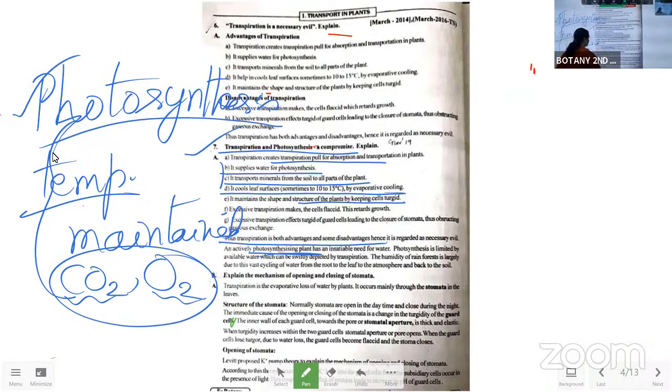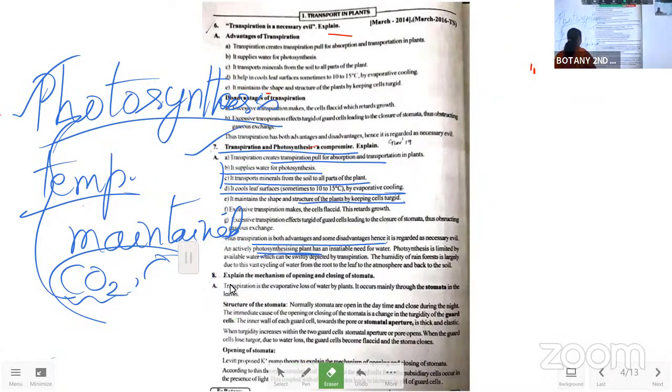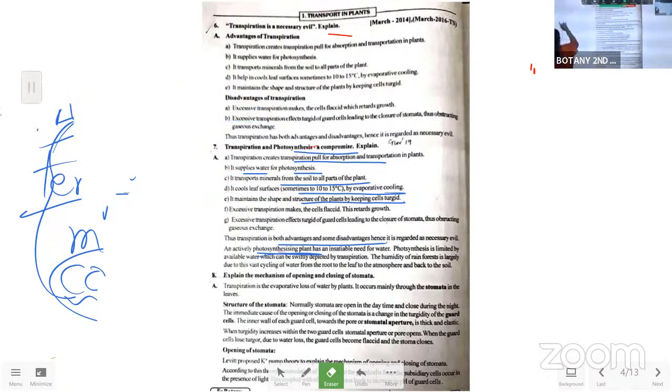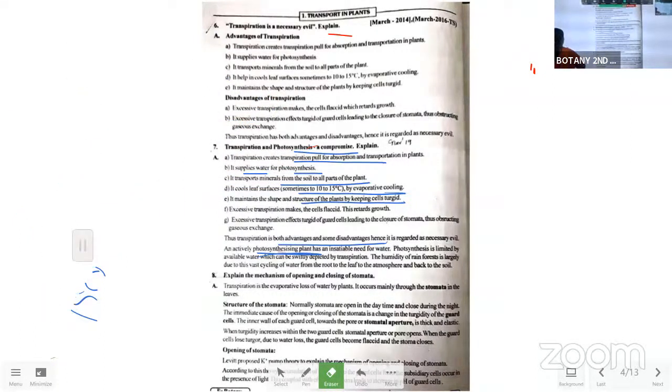That is the one. With this, what we can say, the transpiration and photosynthesis have to maintain the normal pathway, so that it will give a good impact on the life of the plant body. So it's a compromise always. Okay, and the next question, we'll move to the next question.